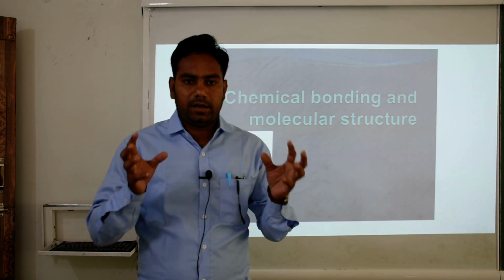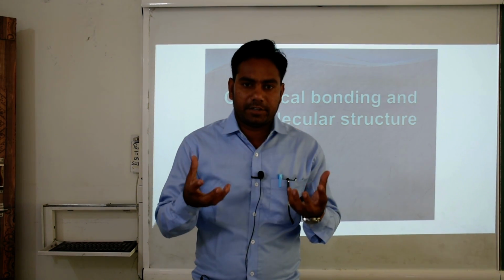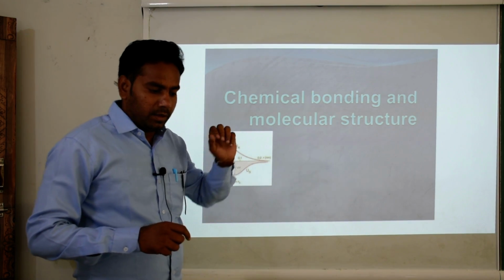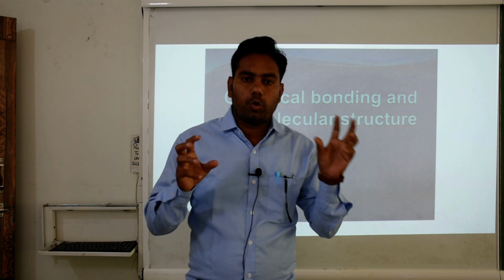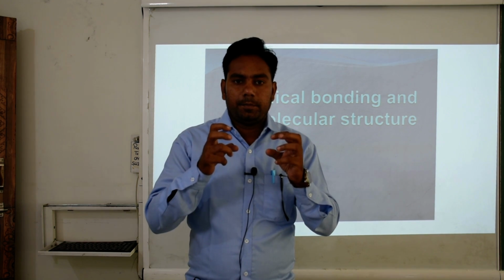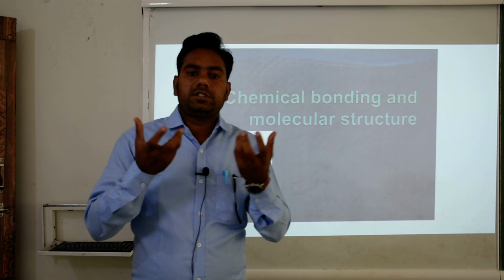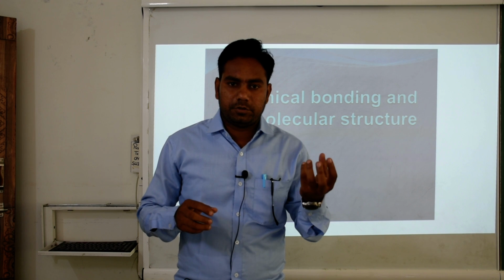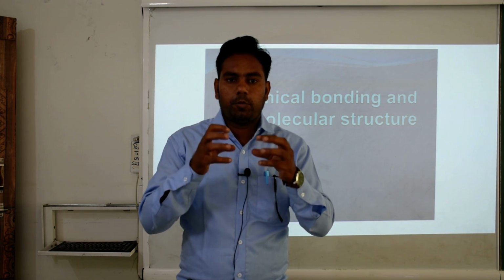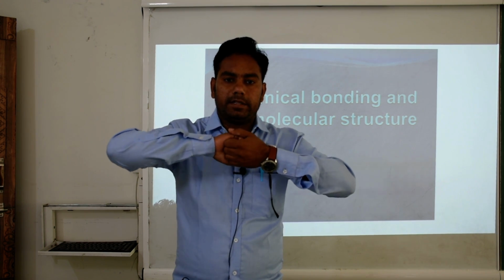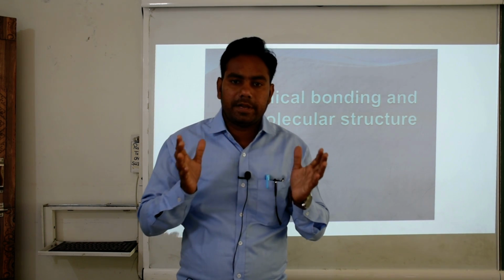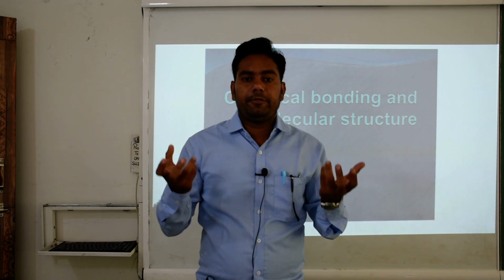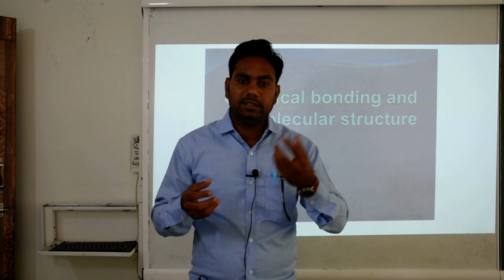When two elements attach to each other by some attraction force, this attraction force is called chemical bonding. Like that, sodium and chlorine attract to each other by the opposite charge. Sodium contains a positive charge and chlorine contains a negative charge. This attraction force forms one type of bonding. This type of bonding is called ionic bonding because in the formation of this bonding we use two different ions. One is cation, second is anion.